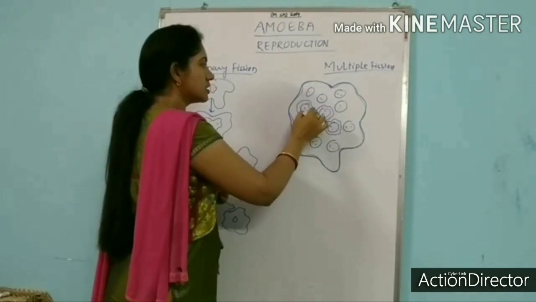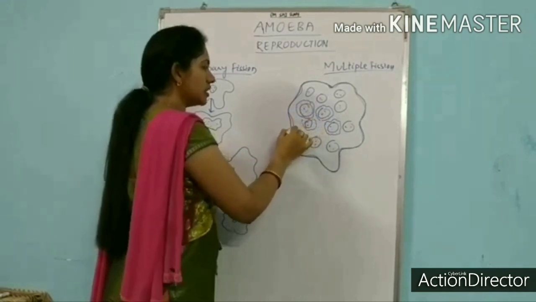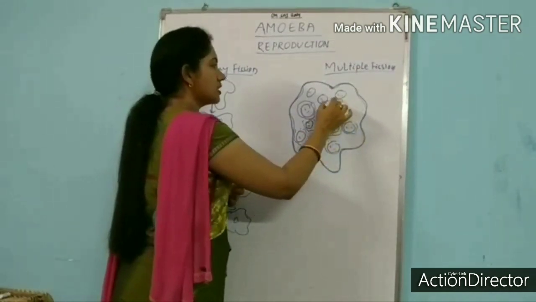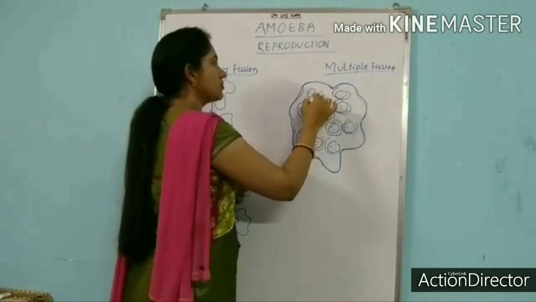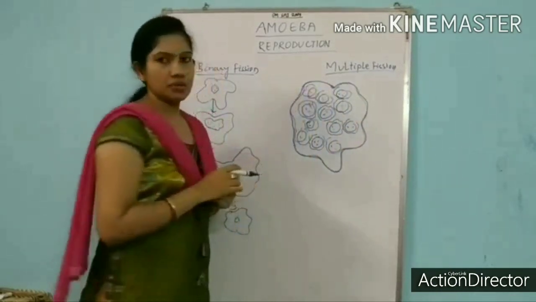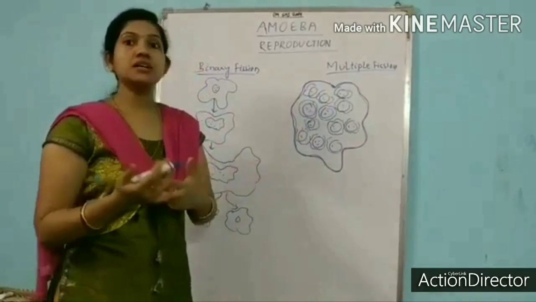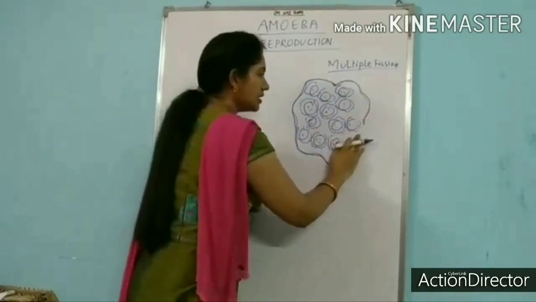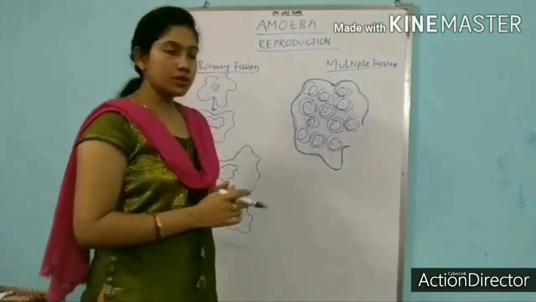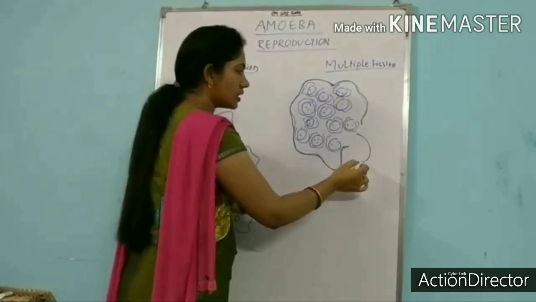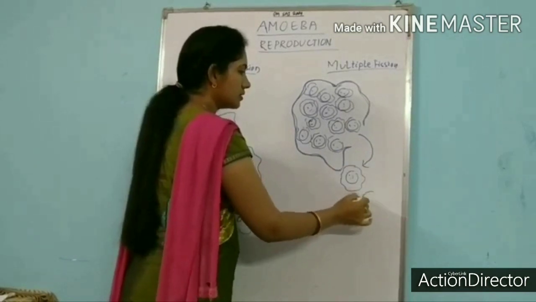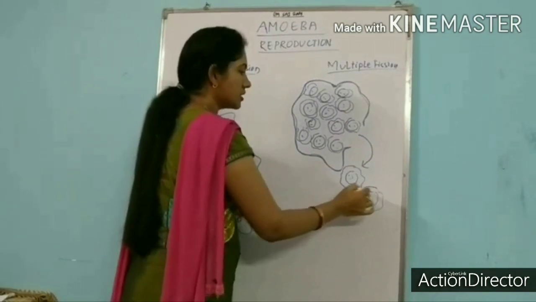So you can see here the tiny amoebas. These are the tiny amoebas inside the body of the parent amoeba. So when favorable condition will arise, the cyst wall will break, and all the daughter amoebas will come out of the parent body.